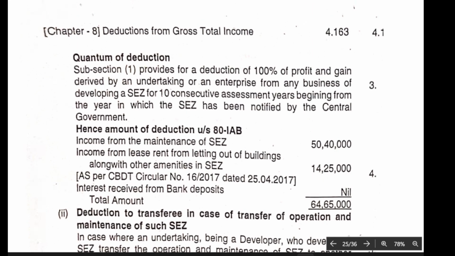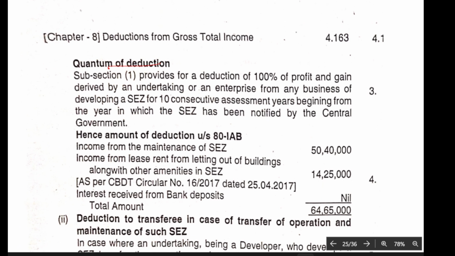So what are the things they can do? Quantum of reduction: Subsection 1 provides 100% deduction on profit and gain derived from an undertaking or enterprise from a business of developing SEZ for 10 consecutive years. Up to 10 years, 100% deduction is there for developing SEZ or undertaking. The consecutive assessment years begin from the year in which the SEZ has been notified by the central government.